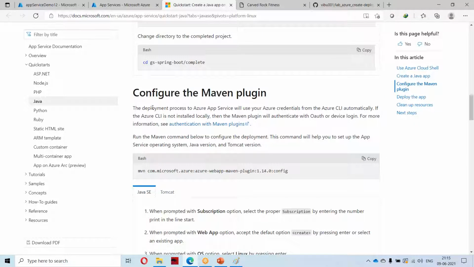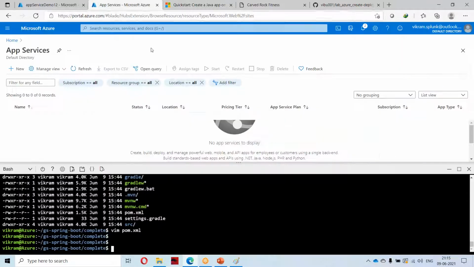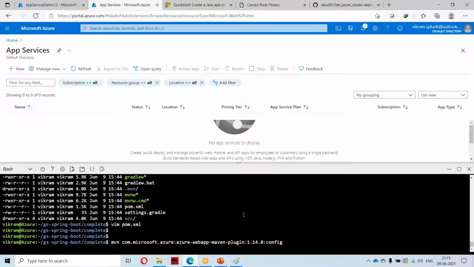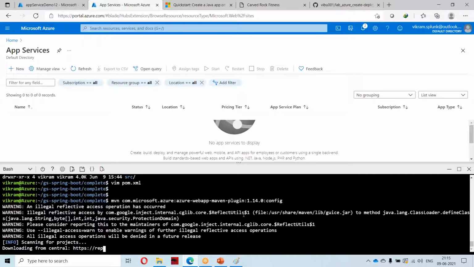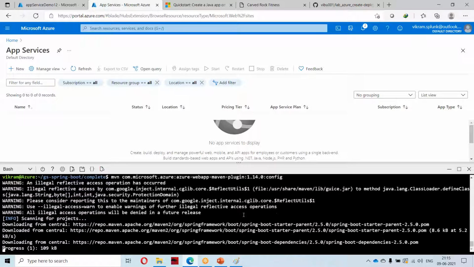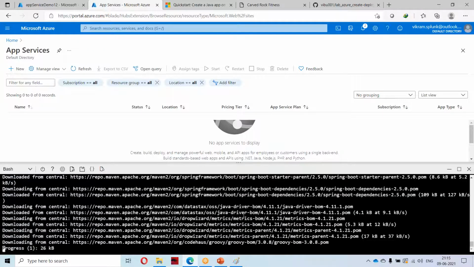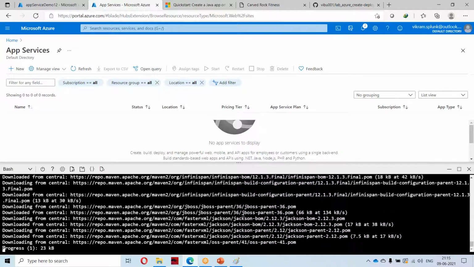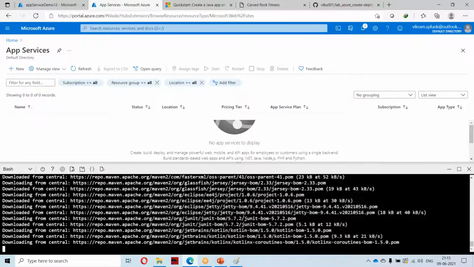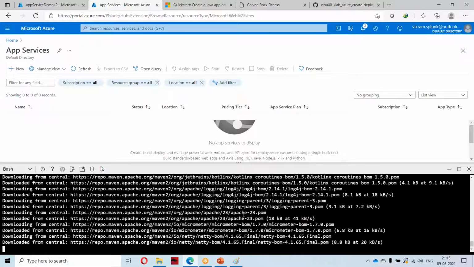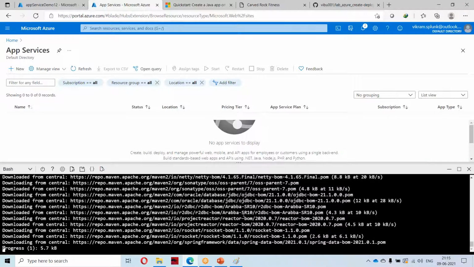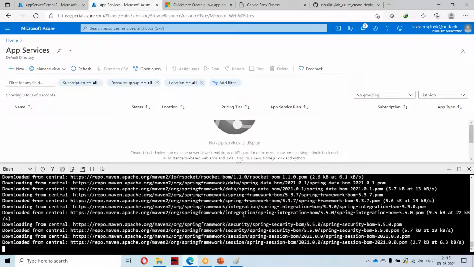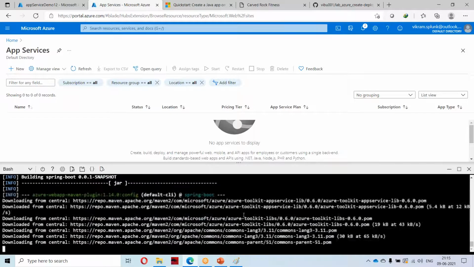Now what I will be doing is configuring the Maven plugin. This is the command which they have already given, I will just be copy pasting it over here. Now this repository is being downloaded. It will take some time, 5-10 minutes. Based on our pom.xml, it will download the necessary packages. It will take a while.